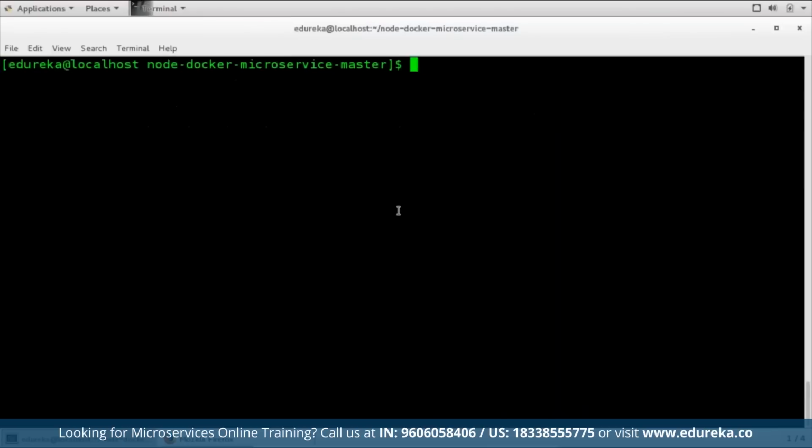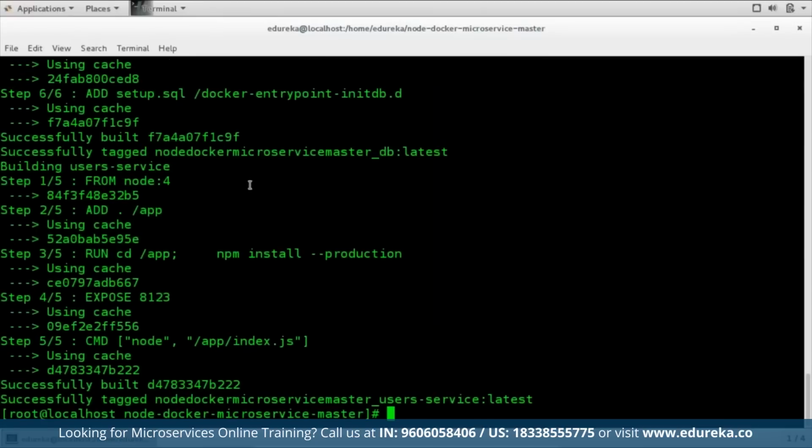Let me clear my terminal again. I need to sign in as a root user, so for that I'm just going to type in the password. Now what I'm going to do is type docker-compose build. This will build the Docker images for me. So it is successfully built.